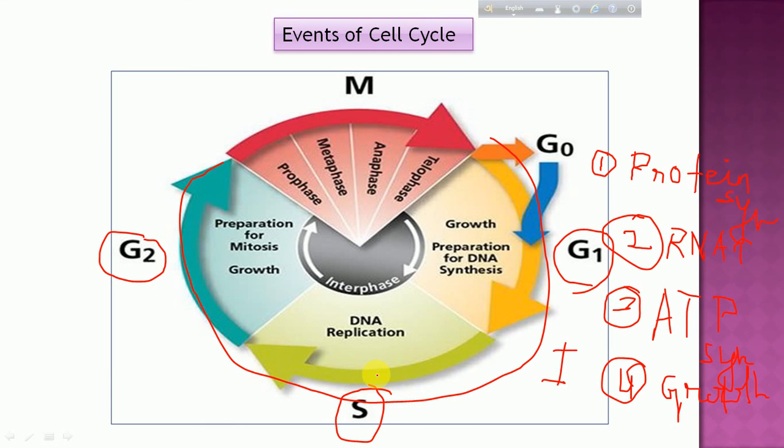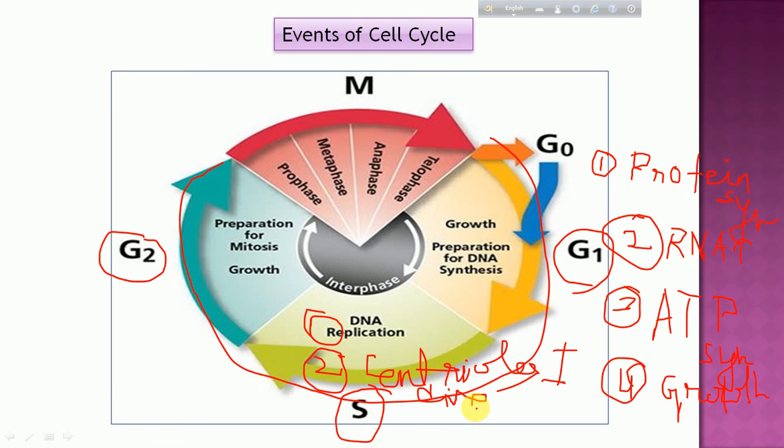Now come to S phase. What is happening in S phase? Now see, already in G1 phase, all the raw materials required for the DNA replication, whether it's energy, RNA or DNA formation or enzymes, everything is already prepared. So now what things happen? This is the first thing, DNA replication. Number two, centriole division. Now centrioles, we know, are present in animal cells, absent in plant cells. So centrioles will divide in order to form the spindle fibers, right?